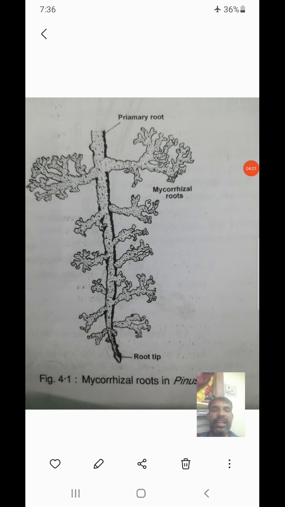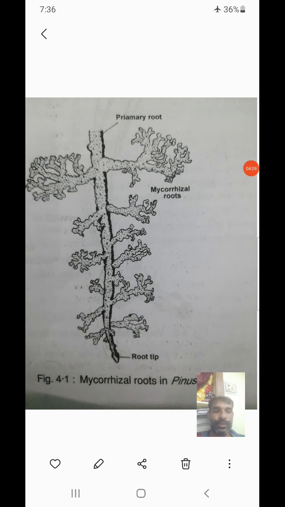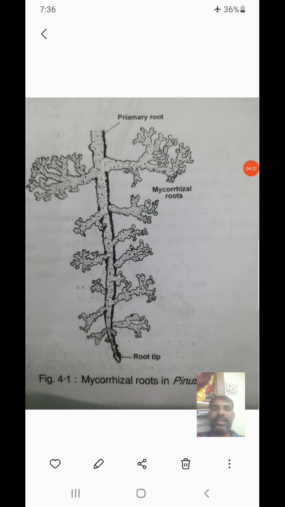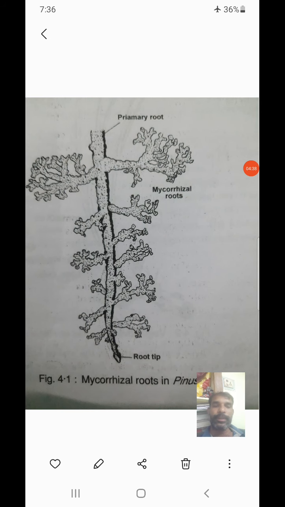This is the root structure we can observe. Roots are normally a taproot system, a well-developing root system, which is a similar character to the angiosperms. Specialized roots are also present here, that is mycorrhizal roots. You can see the mycorrhizal roots in the slide, roots which are associated with fungi. Even these specialized roots are present in gymnosperms.